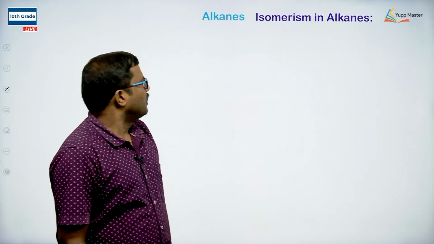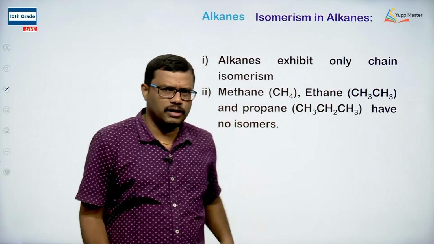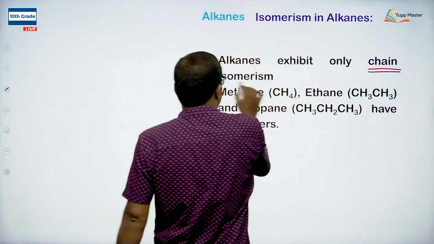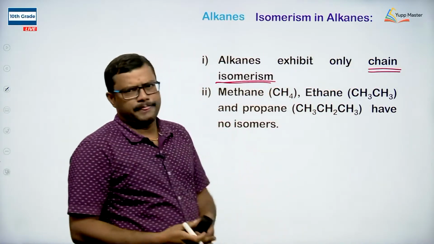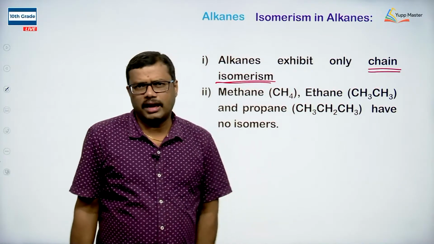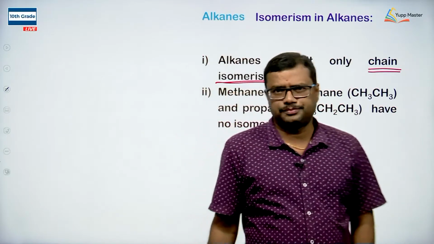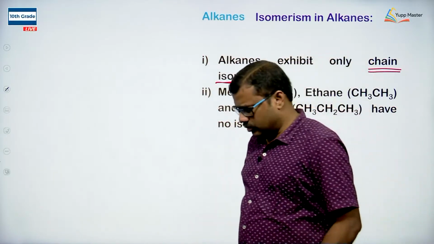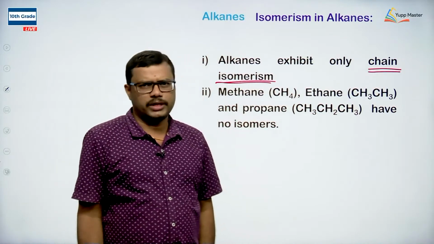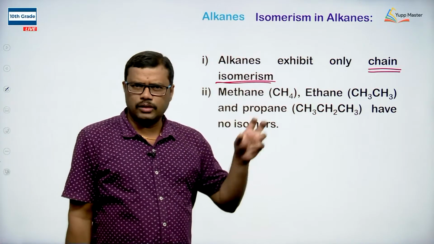As we have discussed, alkanes exhibit only chain isomerism. One student was asking why alkanes cannot exhibit positional or functional isomerism. Since these hydrocarbons contain only carbon and hydrogen, no other groups are present. Therefore alkanes are capable of exhibiting only chain isomerism.